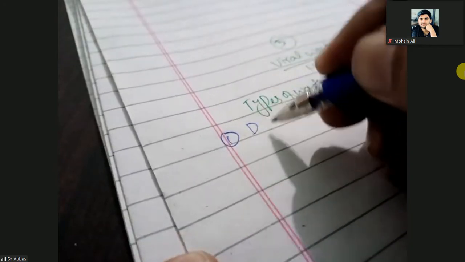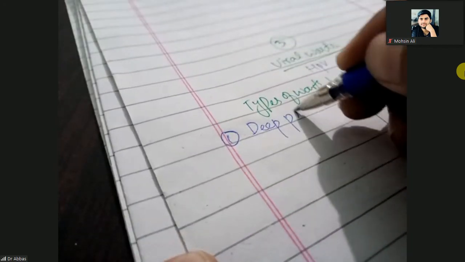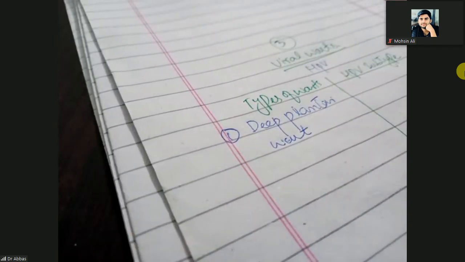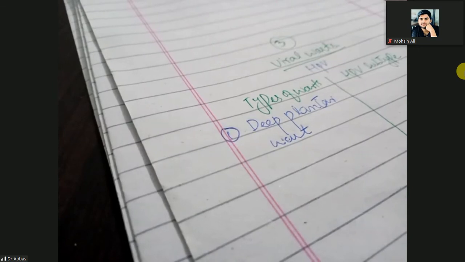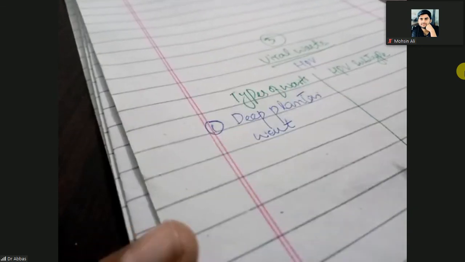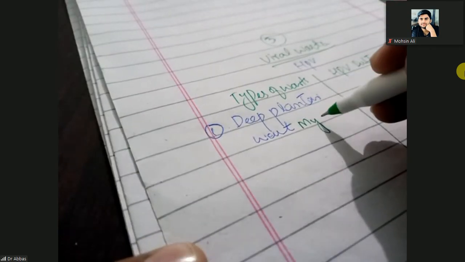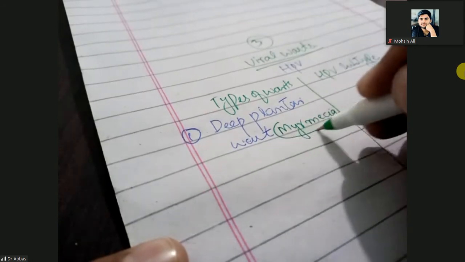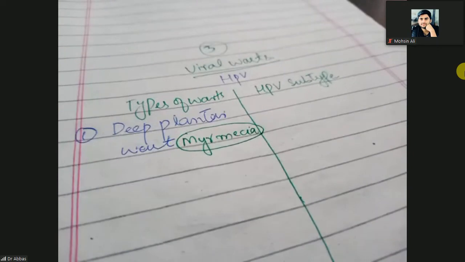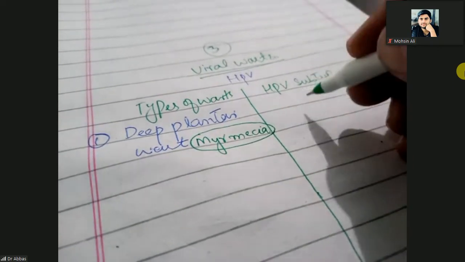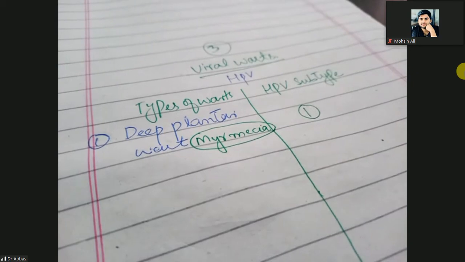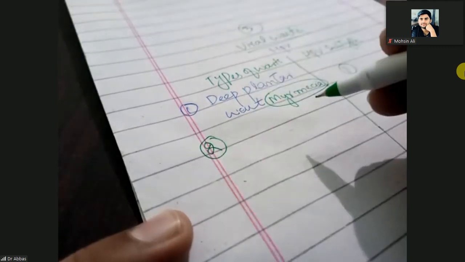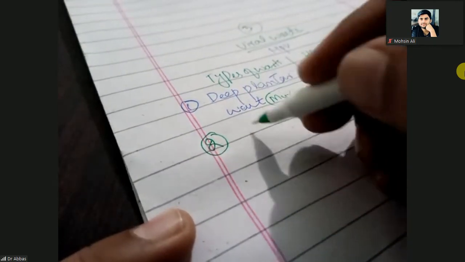The other name of the deep plantar wart is myrmecia. The HPV subtype is subtype 1. HPV subtype 1.